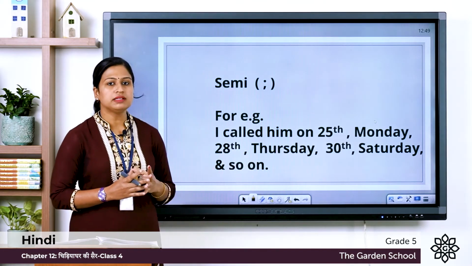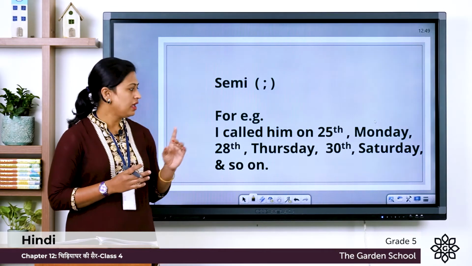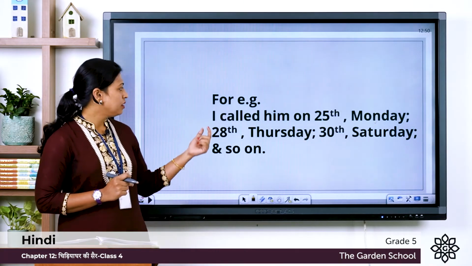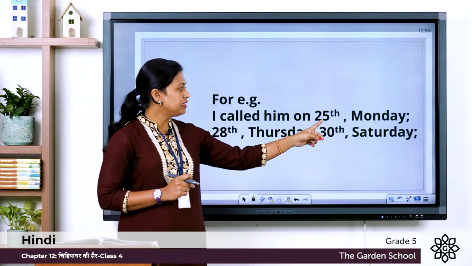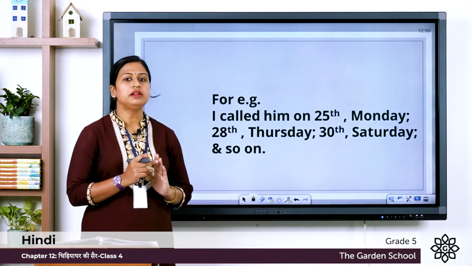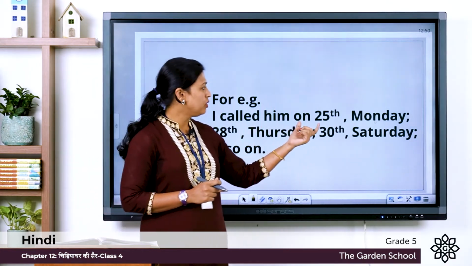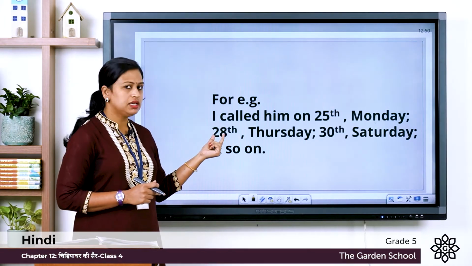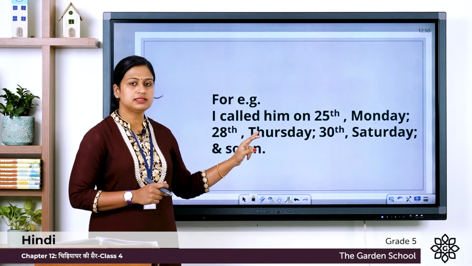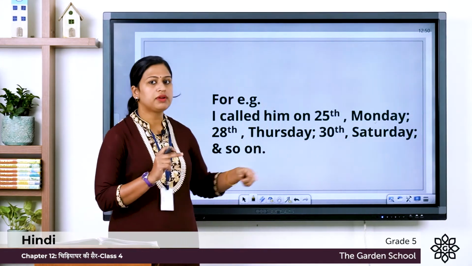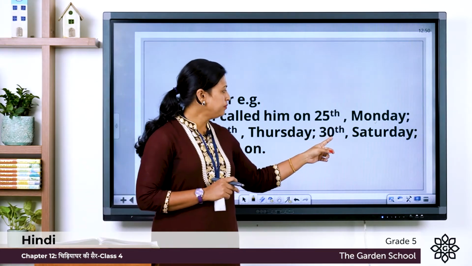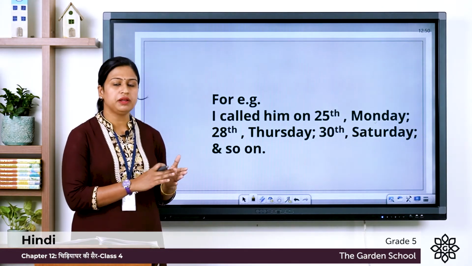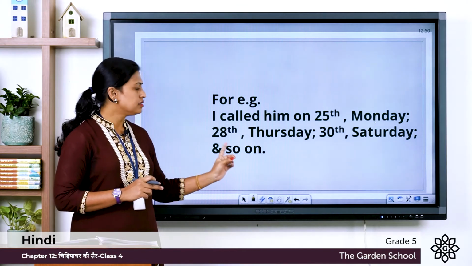So there are many commas and it's creating a lot of confusion, and this is not the correct way to write the sentence. The correct form is, I called him on 25th comma Monday. Then we will write a semicolon which denotes this 25th Monday is a single day. Next one is 28th comma Thursday, and this is the second day. So after that we will write a semicolon. Third one is 30th comma Saturday. So this is the third day and we are separating it with a semicolon and so on.